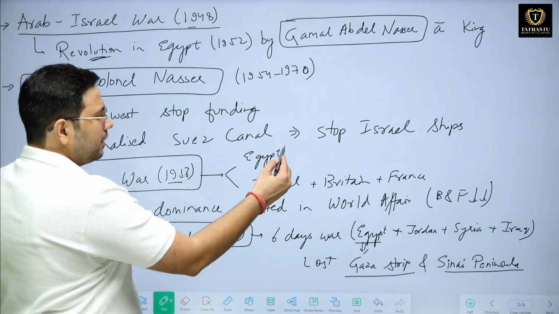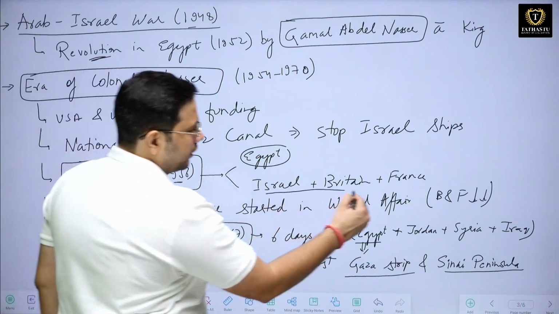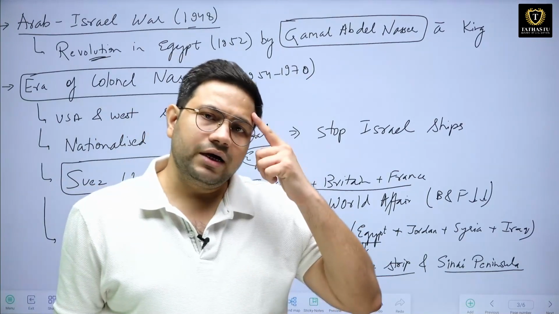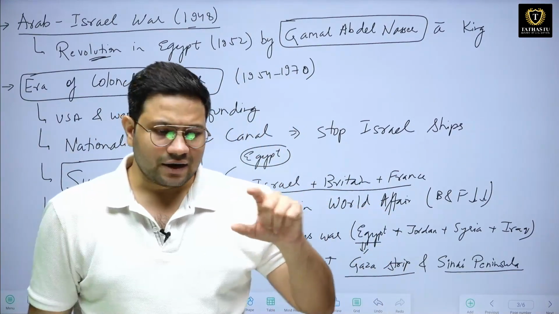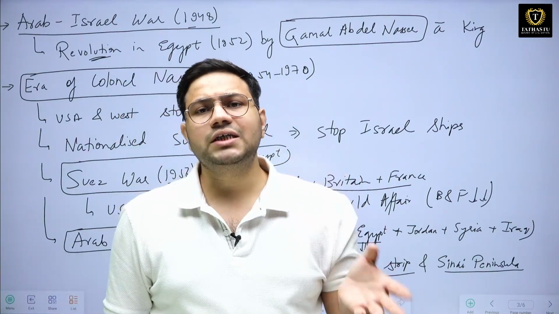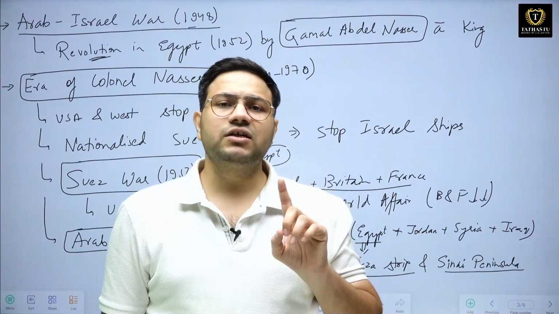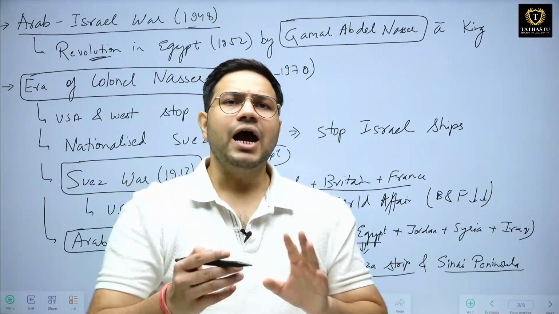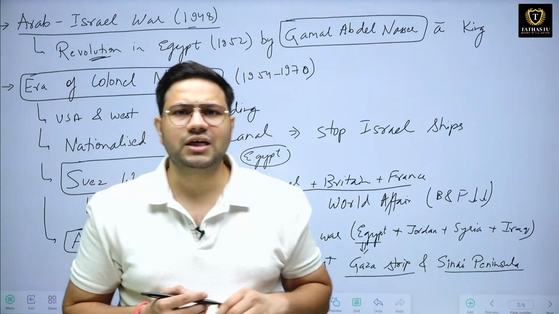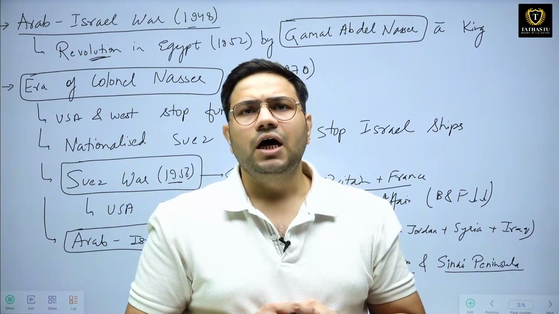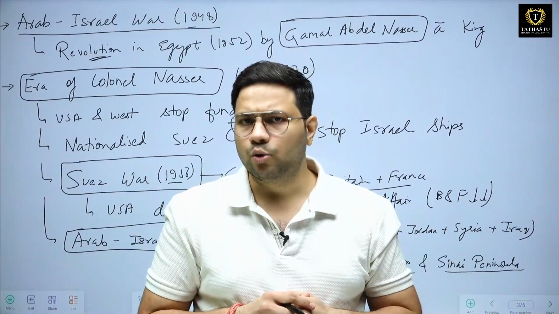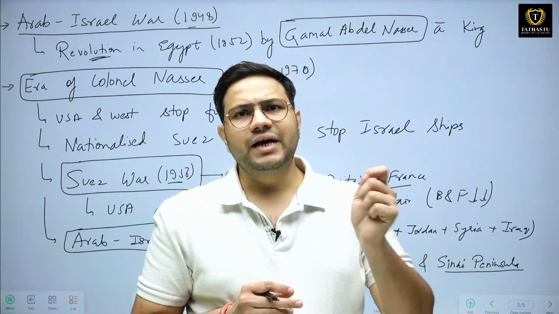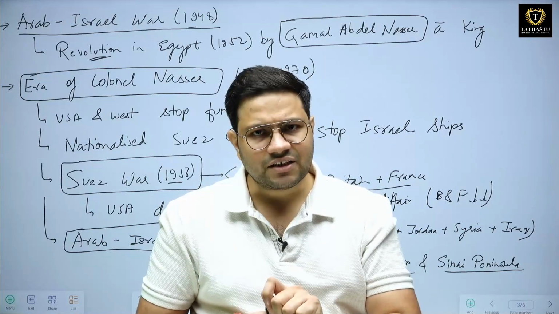Now, on one side it was Egypt, on the other side there were three countries: Israel, Britain and France. Britain was coming with Israel because Israel, the region of Palestine, was under the mandate of the British after the First World War under the Treaty of Sevres. Also, Britain and USA had promised Israelis to help them in building their own country. Therefore, when this problem erupted, Israel was being helped by both Britain as well as France.